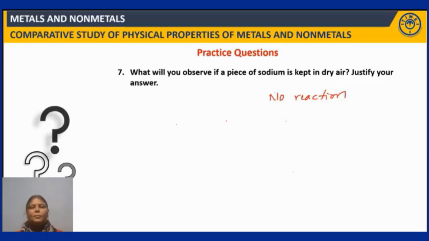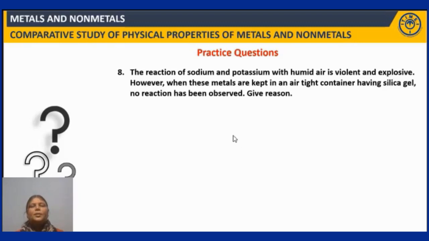Next question. The reaction of sodium and potassium with humid air is violent and explosive. However, when these metals are kept in an airtight container having silica gel, no reaction has been observed. Okay, give reason. So what is silica gel? Silica gel is a desiccant and can absorb moisture. Okay, absorbs moisture.